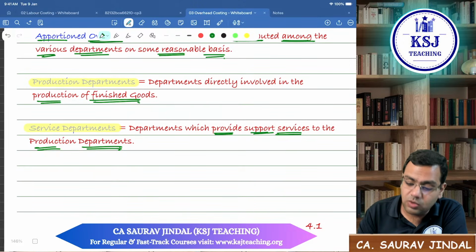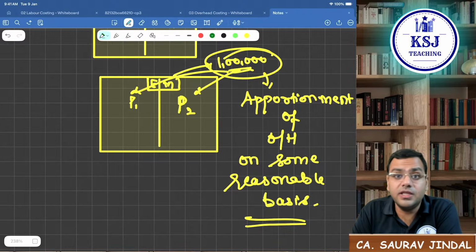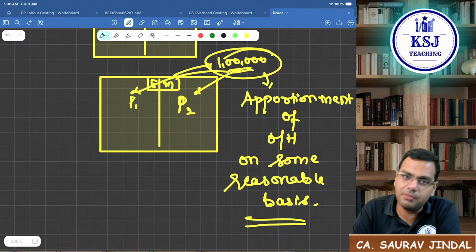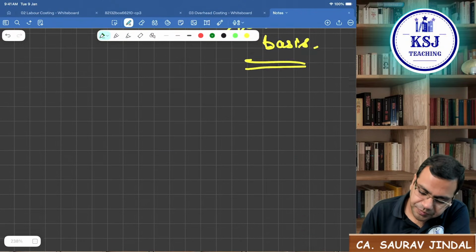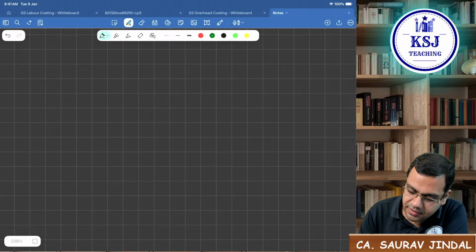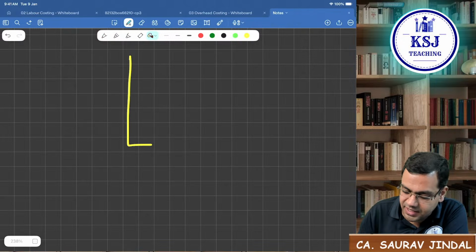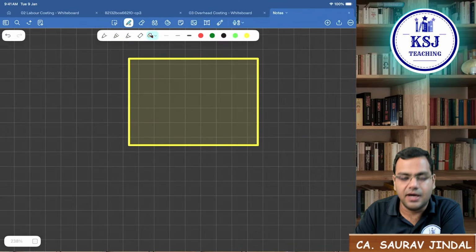Now try to understand what we do in the overheads. The purpose is clear. The purpose is to identify the overhead cost in one unit of the finished product so that that indirect cost can be recovered from our customer. Correct, sir? Now, see the purpose here. I am saying this is my factory area.